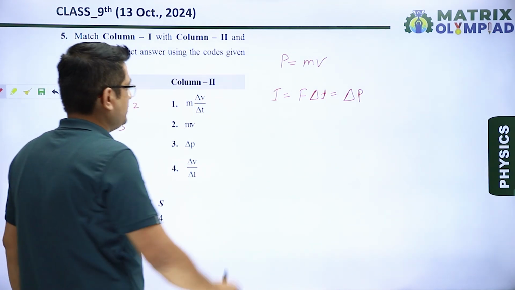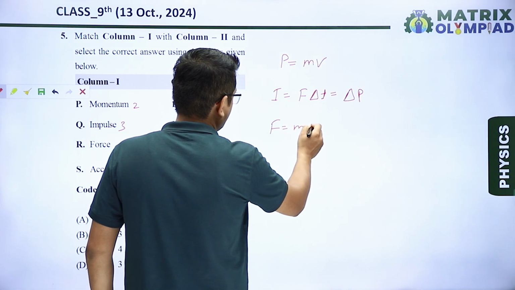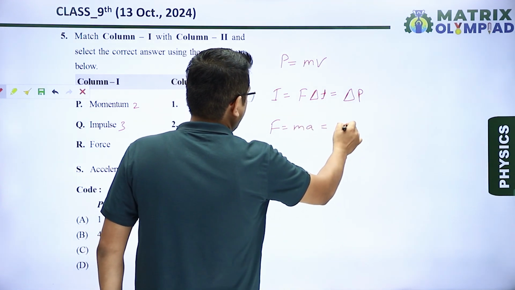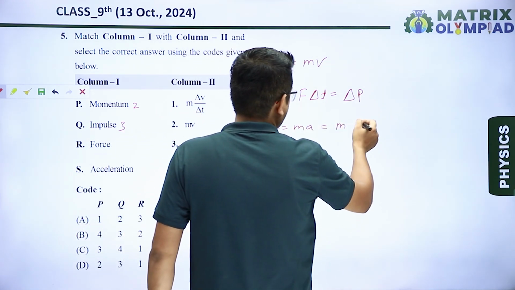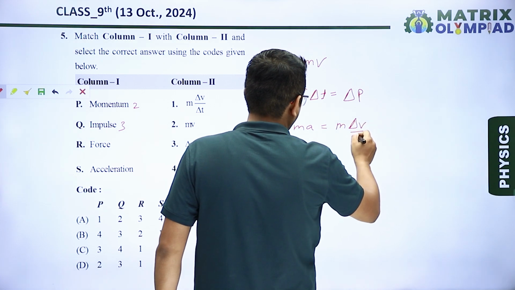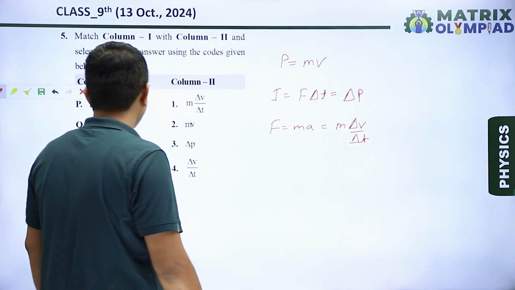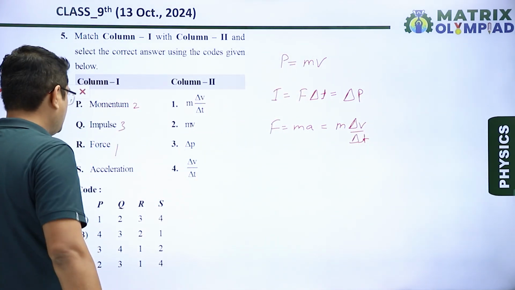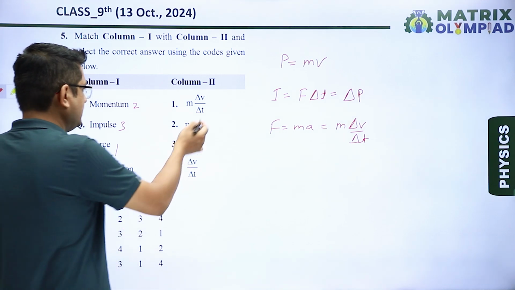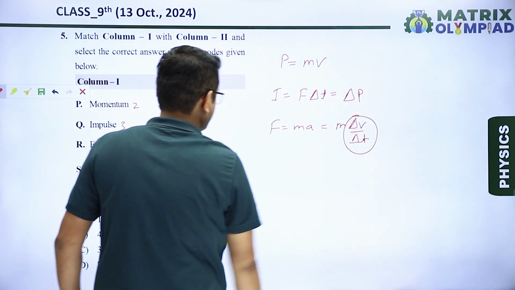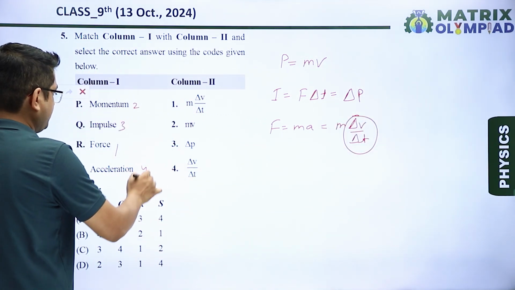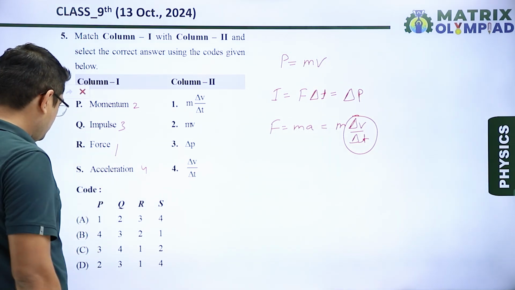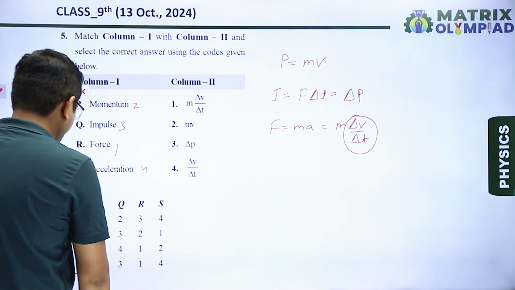Force. What is force? We know that the formula of force is mass into acceleration, or we can say mass into rate of change of velocity, that is delta V upon delta T. So for force I will write 1. What is acceleration? We know that acceleration is the rate of change of velocity. So for S I will write 4. The correct code is 2314. That means option D is our correct answer.